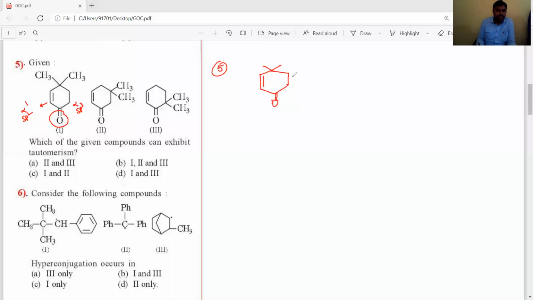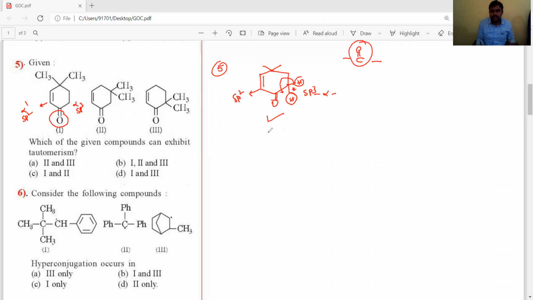The sp3 alpha carbon, how many hydrogen atoms are present, dear students? Two hydrogen atoms are there, at least one is enough. It is sp2 on one side, but either side works, because for ketones, the C double bond O group is present, so the right side alpha carbons are present and left side alpha carbons also are present. Now this is involved in tautomerism, that's why it exhibits tautomerism.